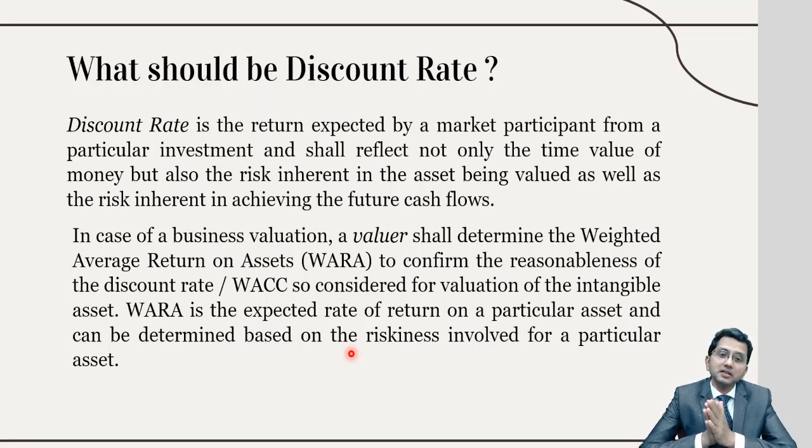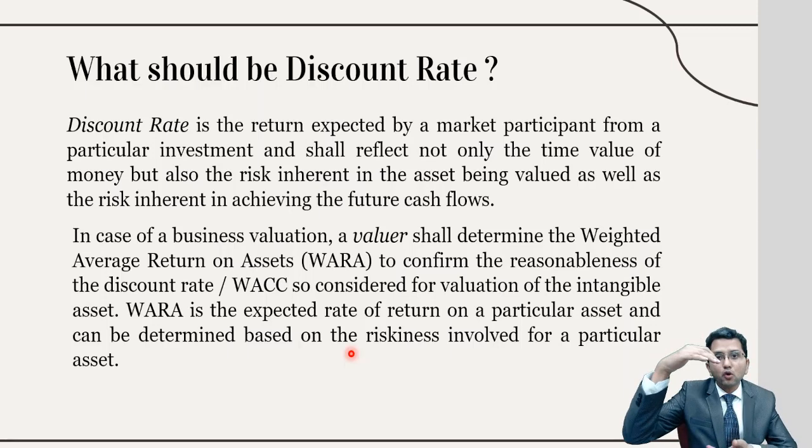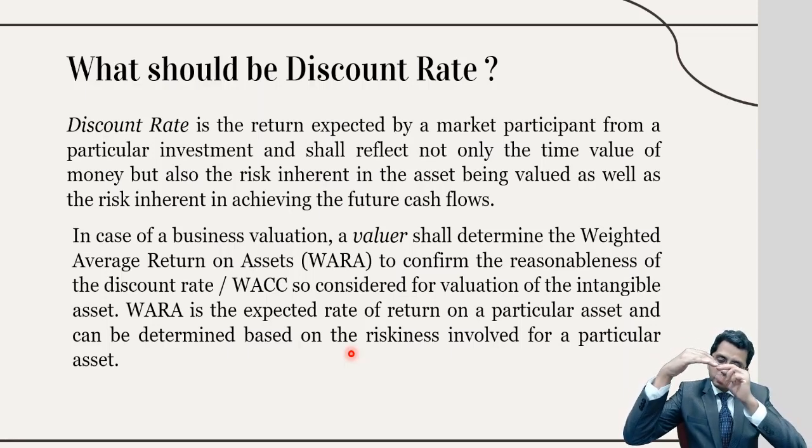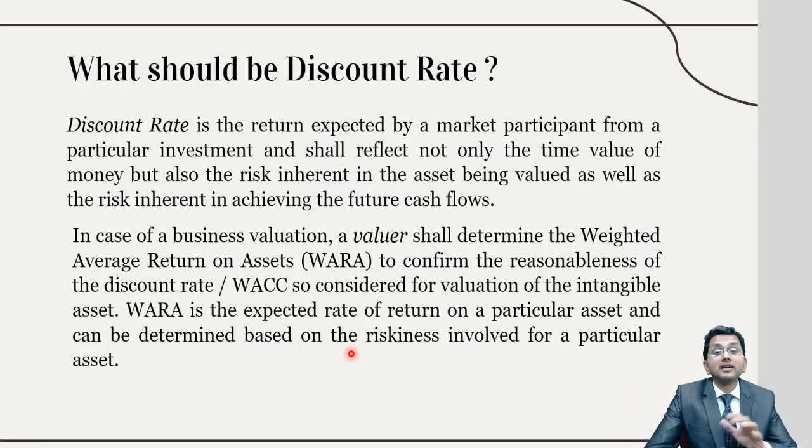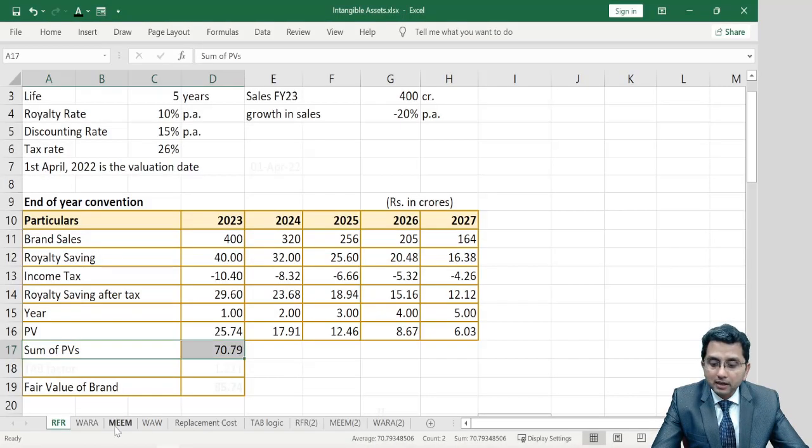It doesn't mean that this rate is suitable for whole business. But if you are making valuation of individual asset, this rate may not be suitable because some of the assets of the business may be less risky and they deserve to be discounted with lower rate. Some of the assets of the business are as risky as the business itself and they should be discounted at WACC. And some of the assets of the business may be very risky and they should be discounted at a rate which is higher than the weighted average cost of capital. Let me give you one example for the same.